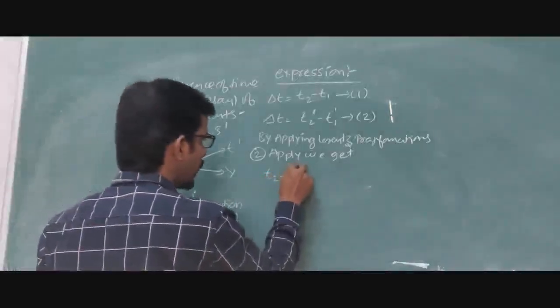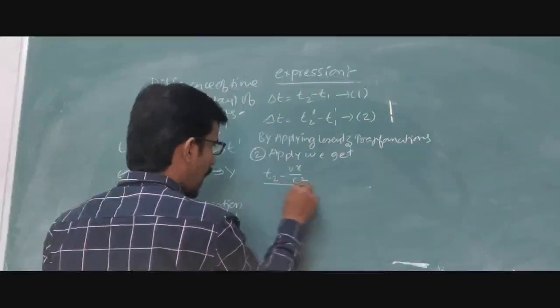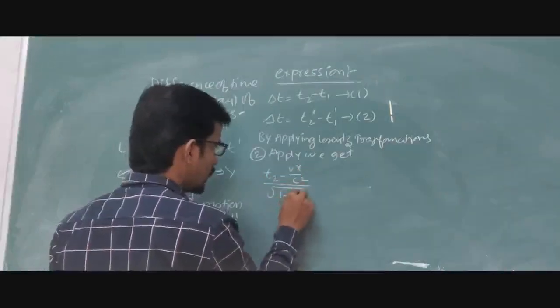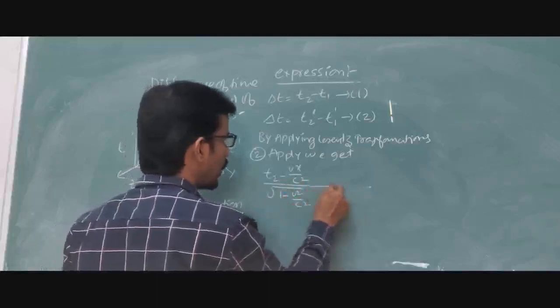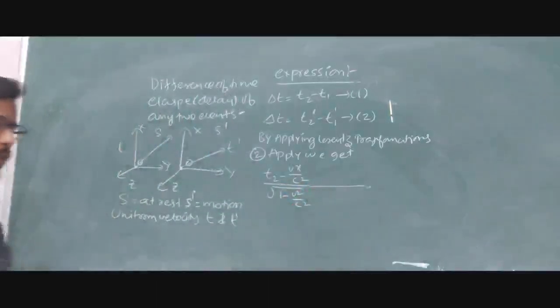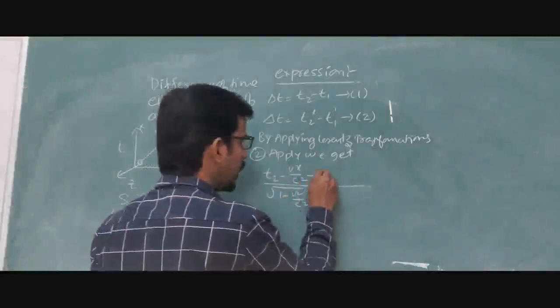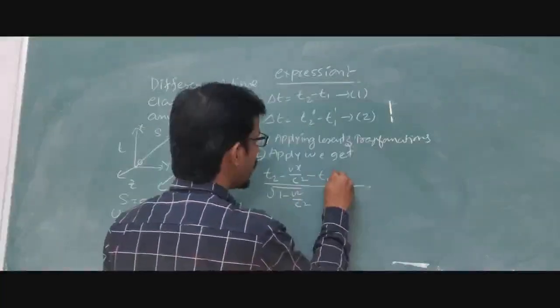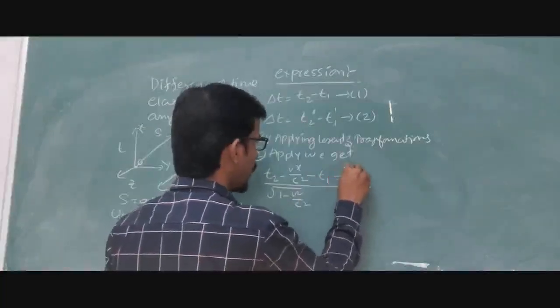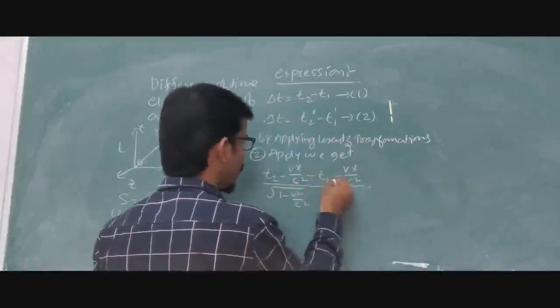t2 minus dx by c square, divided by the square root of 1 minus v square by c square, whole power. In the middle we have the minus sign: t2 minus t1, minus, dx by c square.